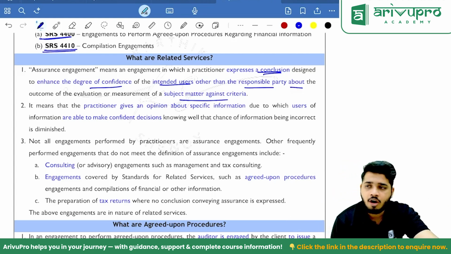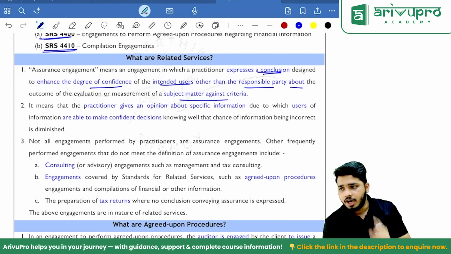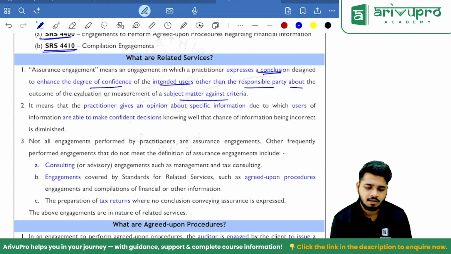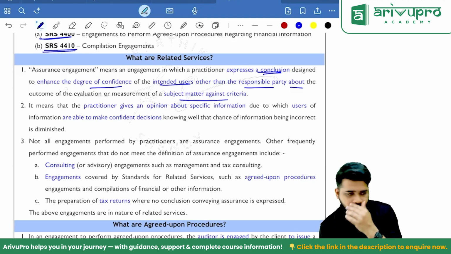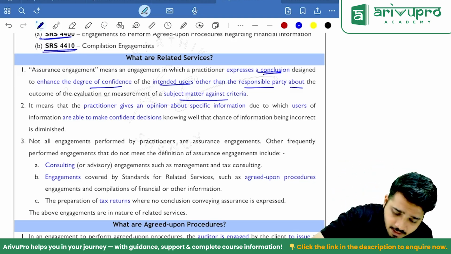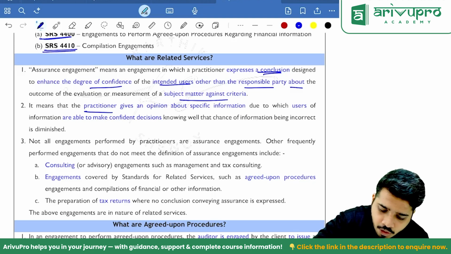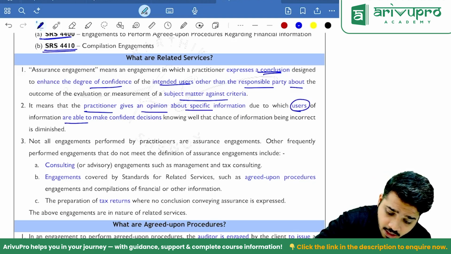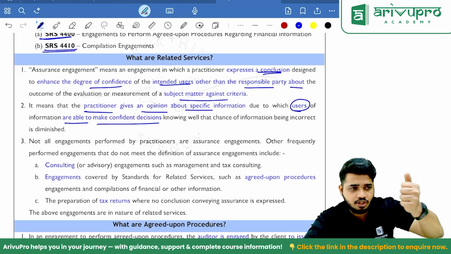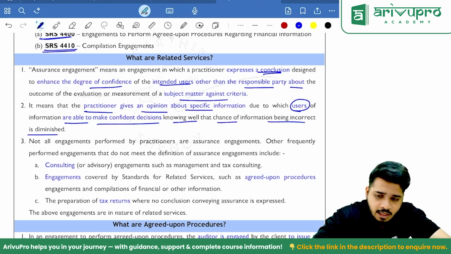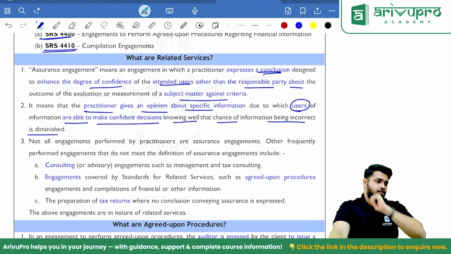Because even audit is an assurance. Review is an assurance. Related services is an assurance. But this assurance is a little different. We don't give any report here. It means the practitioner gives an opinion about specific information due to which users are able to make confident decisions, knowing well that the chance of information being incorrect is diminished.